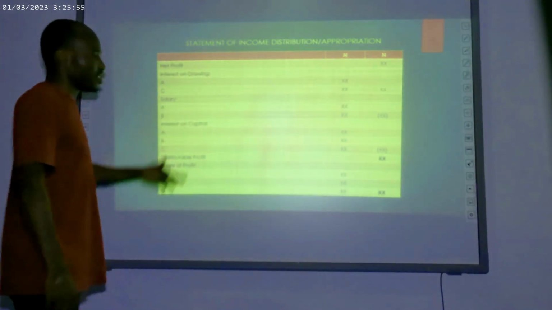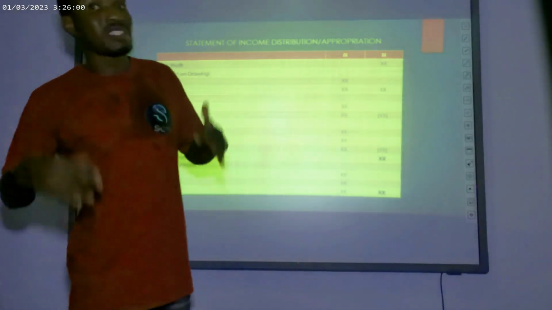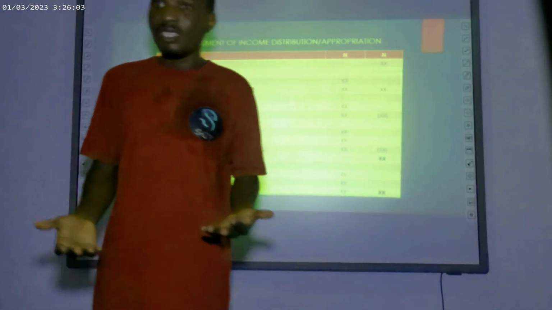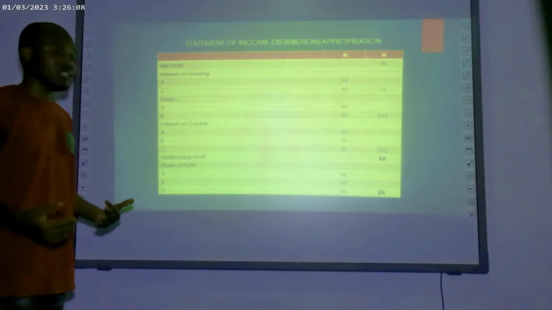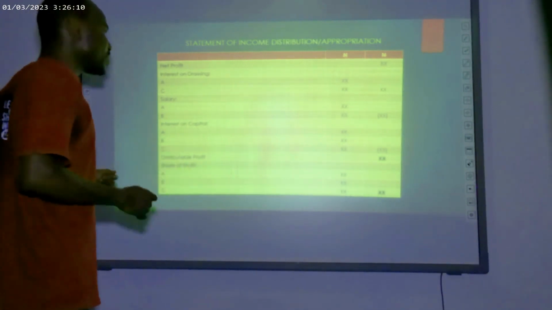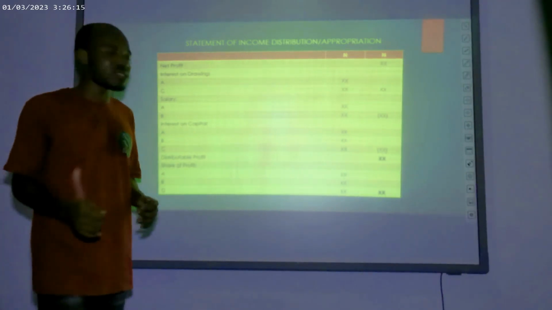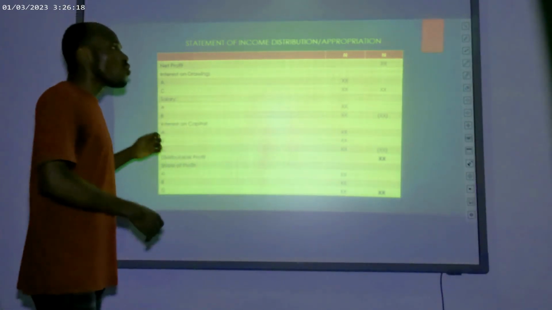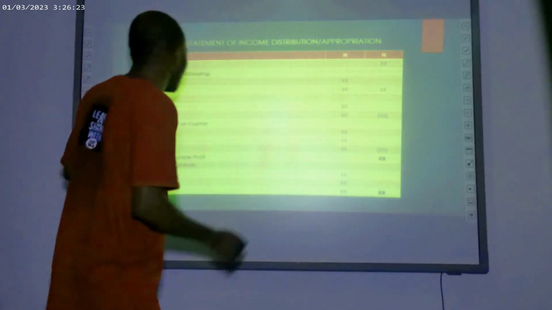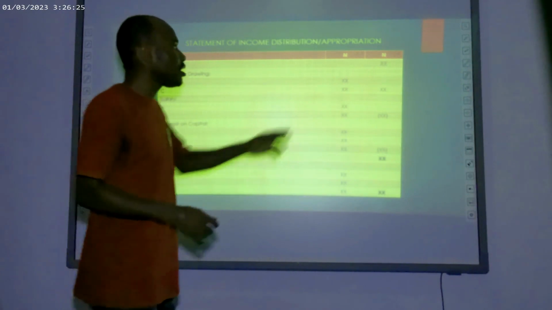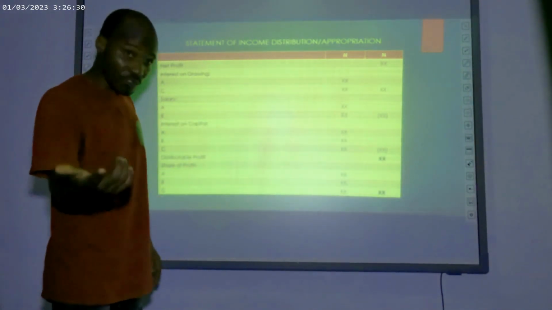So we also have salary. All partners that are active need to be paid salary because they are working for the business. They have to be paid salary in one way or the other. So all partners that are active in the partnership must be paid. Any partner salaries, the amount of salary paid to them, irrespective of whether they have been given in cash or are yet to be given in cash, will be deducted from the net profit and interest on drawing. So we learn that before getting the profit to be shared.